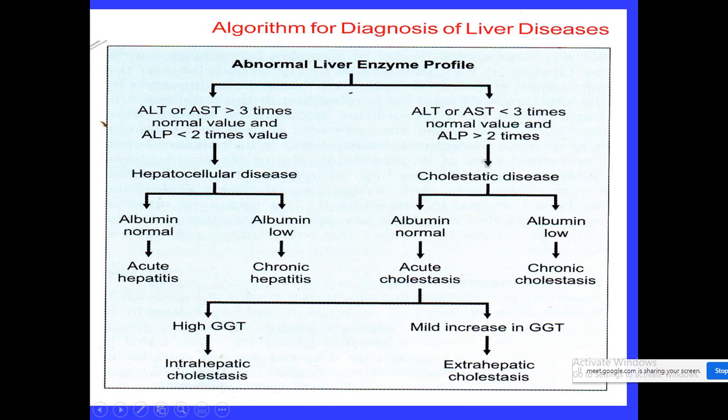If albumin is normal, the disease could be acute. If albumin concentration is low, it indicates a chronic disease, which may be chronic hepatitis or chronic cholestasis. To rule out whether the acute cholestasis is intrahepatic or extrahepatic, we can go for the estimation of the enzyme GGT, gamma glutamyl transferase.